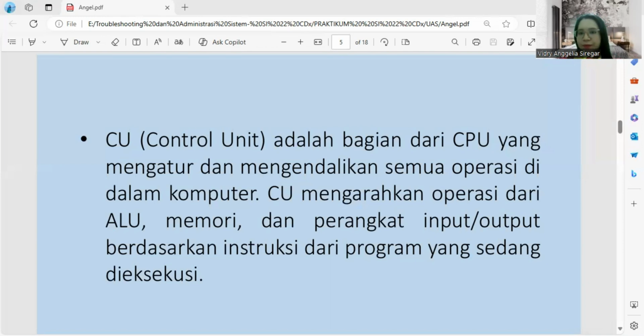program being executed. The main function of a CU is to fetch instruction from main memory, decode the instruction, and direct the operation necessary to execute the instruction. The CU also manages data flow between the ALU, register, and memory.